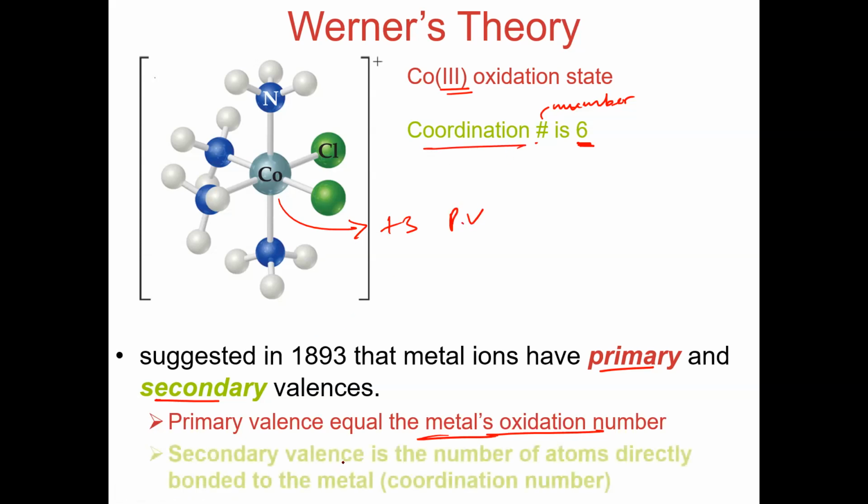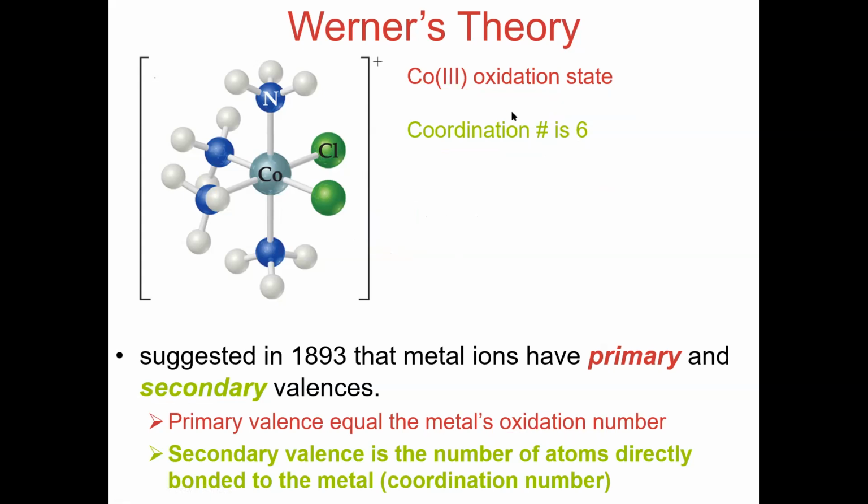You will see here the secondary valency is the number of atoms directly bonded to the metal atom. So this coordination number is the secondary valency. So we have two different valencies. This is the conclusion of Werner: first is the oxidation state that we all know, and now he added that there is a secondary valency, and it can be counted by counting the number of ligands attached to the metal atom. So we have two conclusions, primary valency and secondary valency, from Werner's theory.